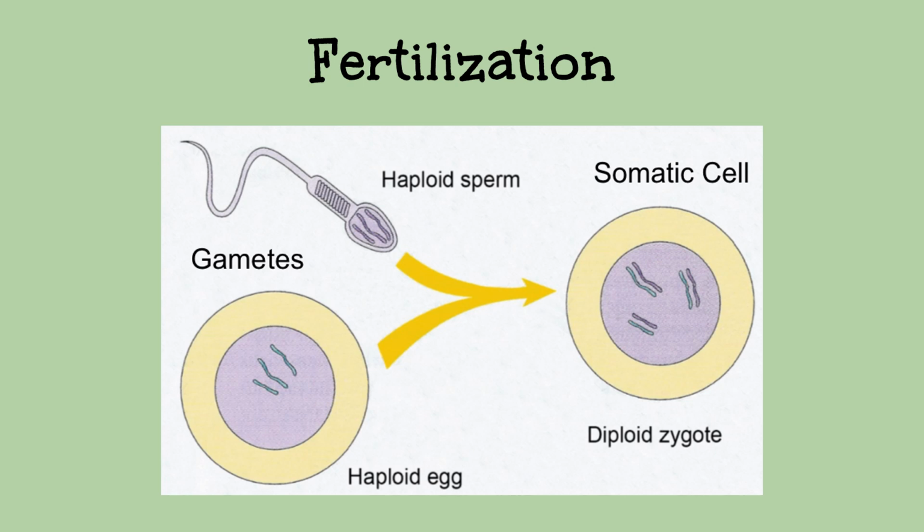Fertilization is the process by which a sperm cell joins an ova. Each gamete has 1 set of chromosomes, making the cell a haploid. When 2 gametes join, they form a zygote, which is another word for fertilized egg cell. The new cell, or zygote, has a full set of chromosomes, 1 set from each parent, making it what is called diploid.